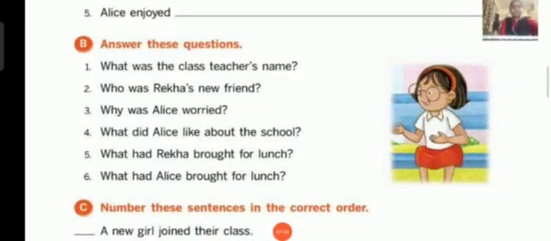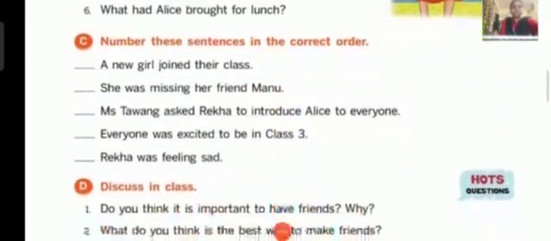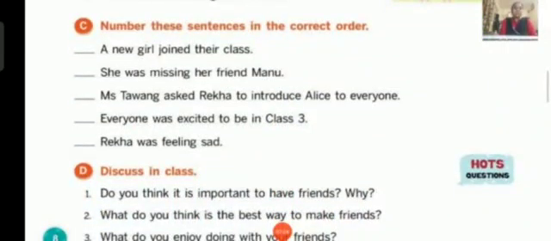Okay, now let's move on to the third main. Here in the C main, number these sentences in the correct order. What they have asked you to do is to number these sentences in the correct order. Let's see what is written. A new girl joined their class. She was missing her friend Manu. Miss Tawang asked Rekha to introduce Alice to everyone. Everyone was excited to be in class 3. Rekha was feeling sad. These are the sentences given.